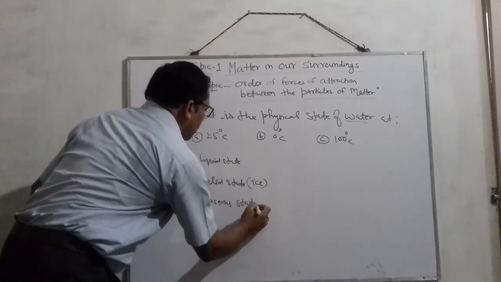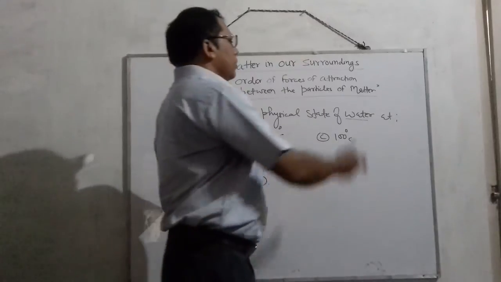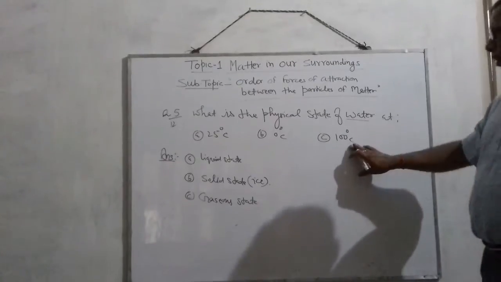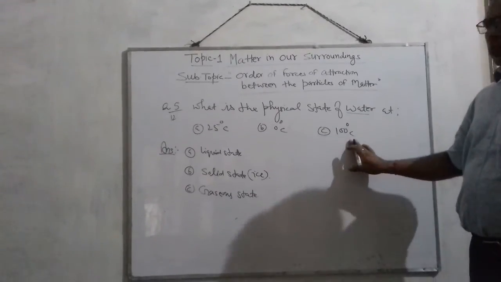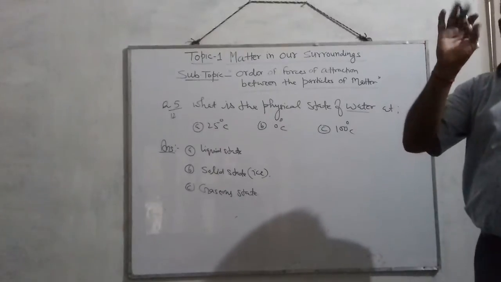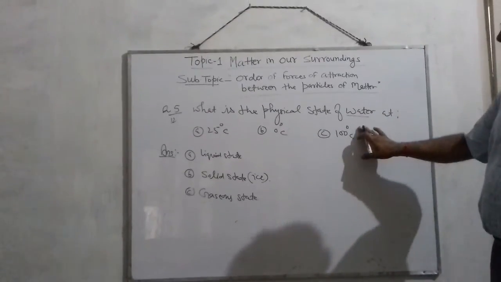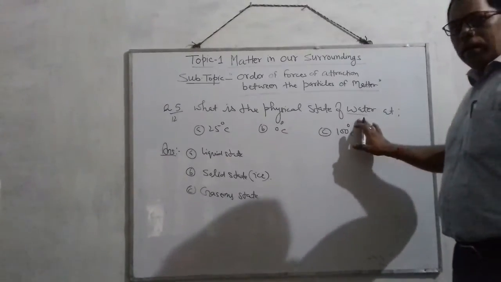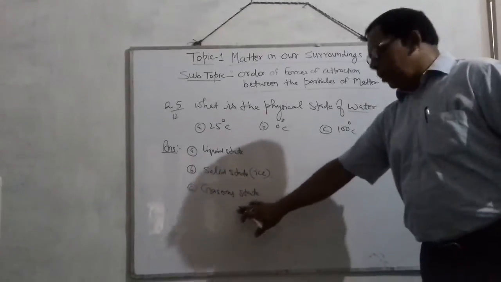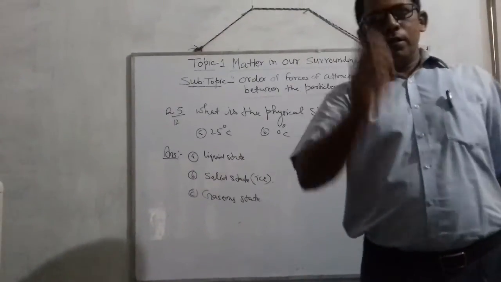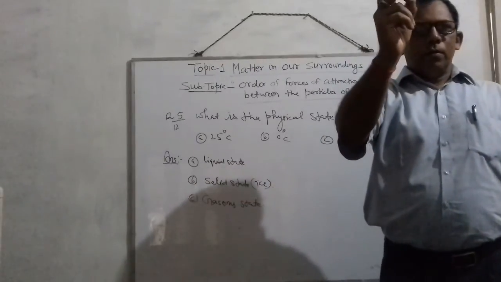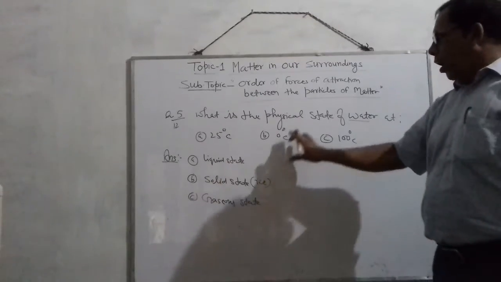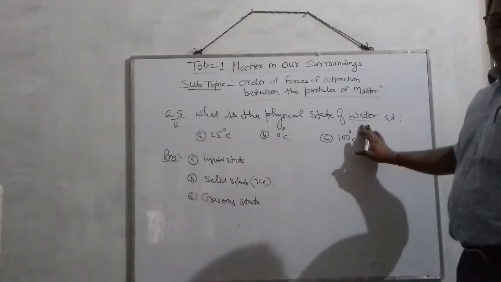Gaseous state. Okay? But sometimes at a higher level, you will know that at 100 degrees Celsius it can exist in liquid and gaseous both. But at your level, if this question comes, you have to write correctly that at 100 degrees the state of water will be, no doubt, gaseous, in the form of steam or vapor, which is what? Gaseous state. So this is the answer of this important question.